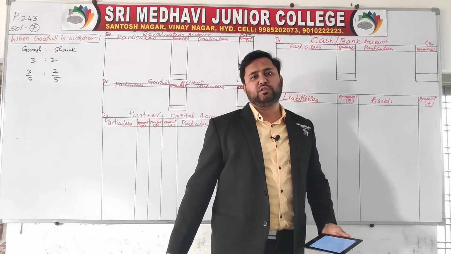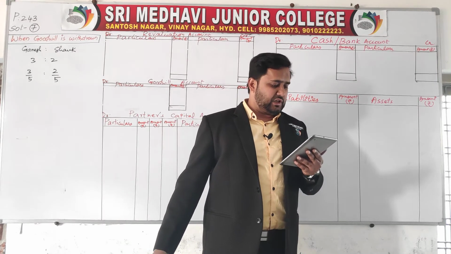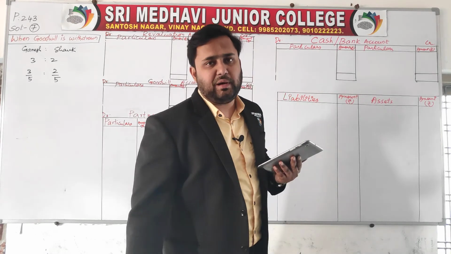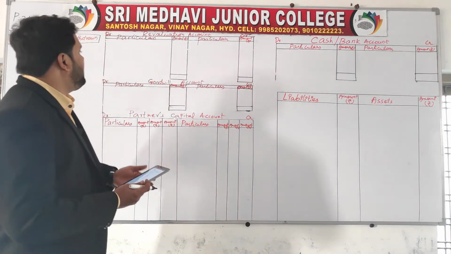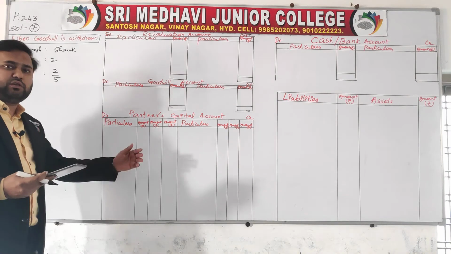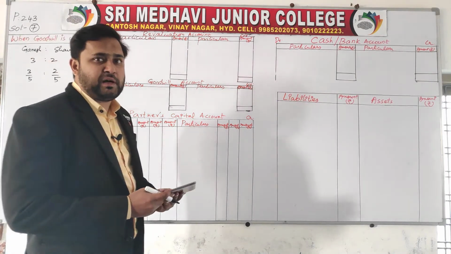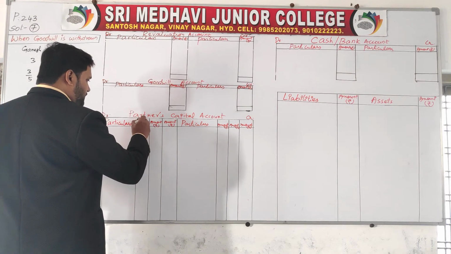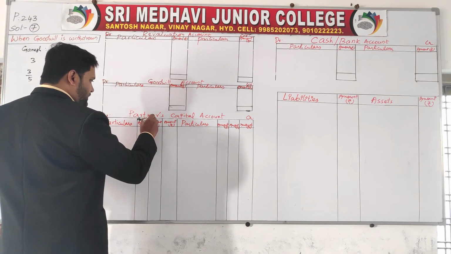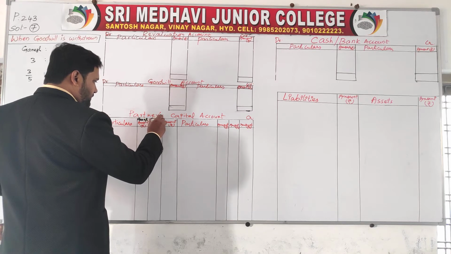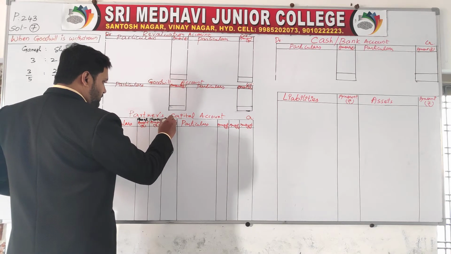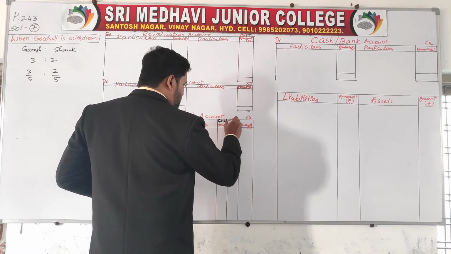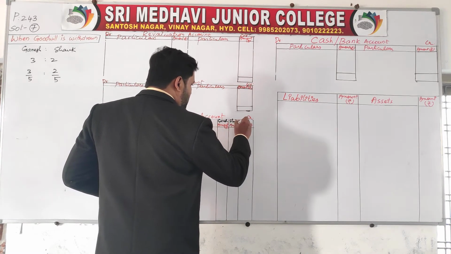Prepare necessary ledger accounts in the books of both Ganesh, Shankar and Mr. Balu. So we need to prepare a balance sheet and also revaluation account, goodwill account, partners' capital accounts, cash and bank account, as well as the partnership of three partners. Here Ganesh, Shankar and Balu.